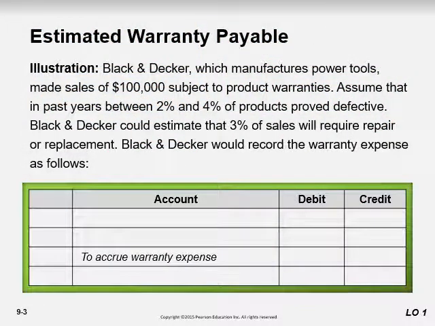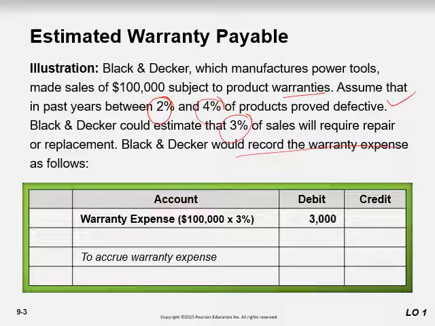So we have an example here. Just pause the video and read the question, and then we solve it together. Here we go. Black and Decker, which manufactures power tools, made sales of 100,000 subject to product warranties. Assume that in the past year, 2% to 4% of products proved defective, right? So between 2 and 4% are defective. Black and Decker could estimate that 3% of sales will require repair or replacement, right? So what is the warranty expense?